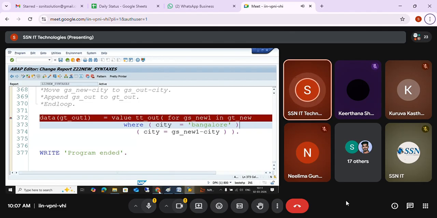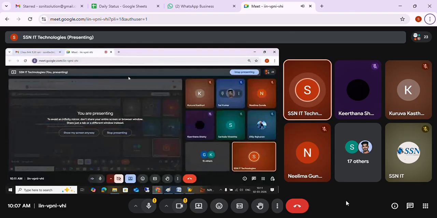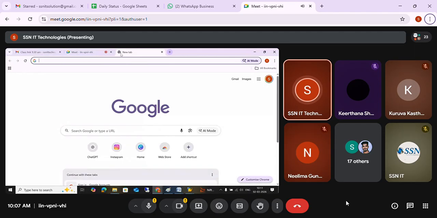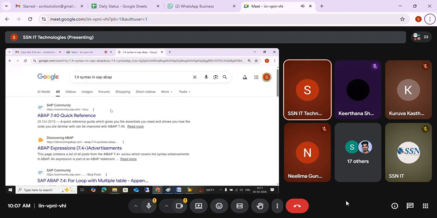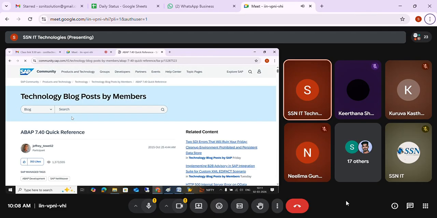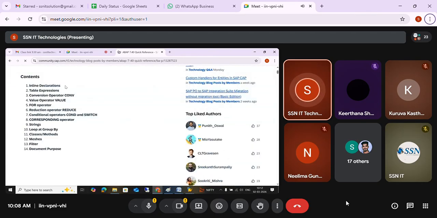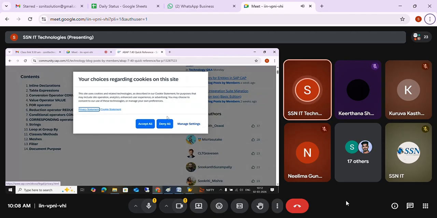But if you face any syntax which I have not covered, and you want to write it in the new syntax, then what can you do? Search for 7.4 syntaxes in SAP ABAP. SAP Community is the best one. You can just go here and check inline declarations, table expressions, the FOR operator, like that, all those things one by one.